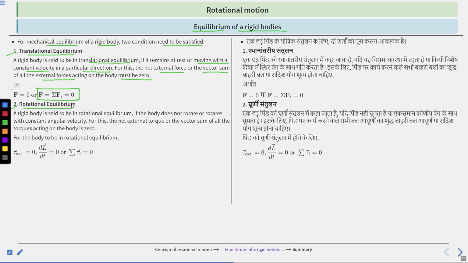Second is rotational equilibrium. A rigid body is said to be in rotational equilibrium if the body does not rotate or rotates with constant angular velocity. For this, the net external torque, or the vector sum of all the torques acting on the body, is 0. So for a body to be in rotational equilibrium, tau external equal to 0, it means dL upon dt is equal to 0, or we can say summation tau i equal to 0. Clear? So this is the equilibrium of rigid body concept.